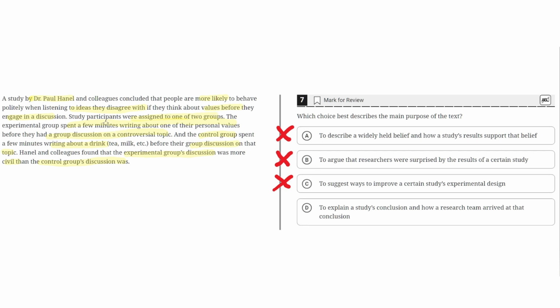And then it introduces how the research team arrived at that conclusion by highlighting the study and how the participants were assigned to one of two groups. There was an experimental group that spent a few minutes writing about their personal values and then began the group discussion, and then a control group that spent a few minutes writing about a drink and then began their group discussion. So overall, D is the correct answer.